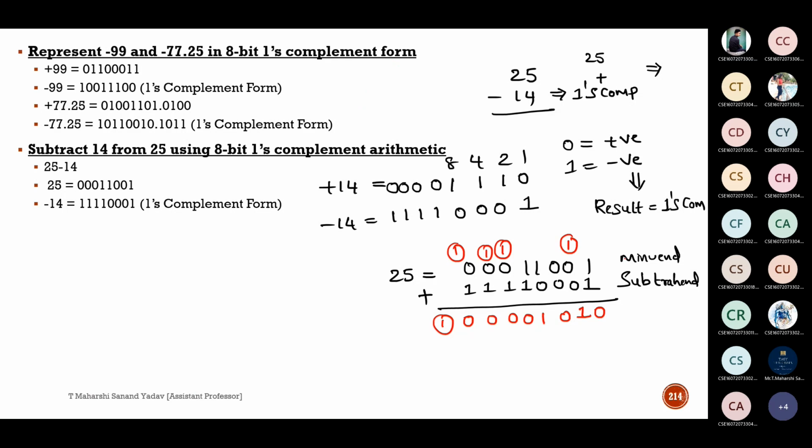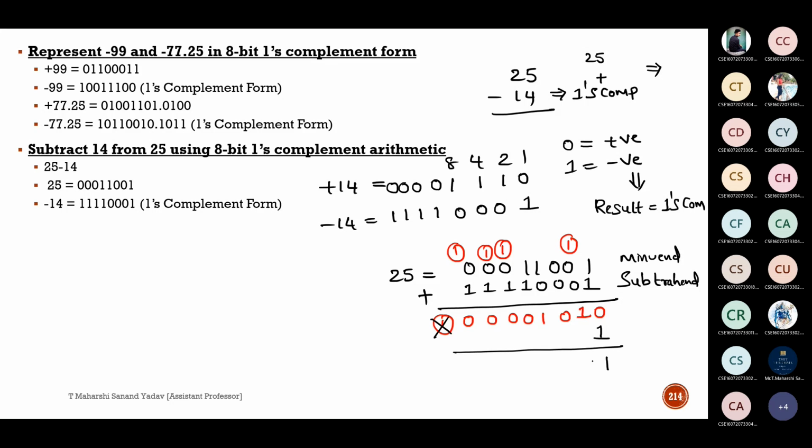So we are done with the first statement, that is adding the subtrahend to the minuend. Next, the second point: if any carry is generated, add that carry to the least significant bit. This is a carry generated. The least significant bit means this one, so here we need to add that one. I'll take 1 here and add.